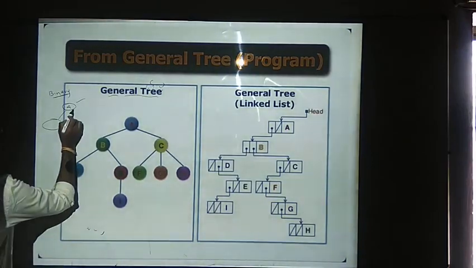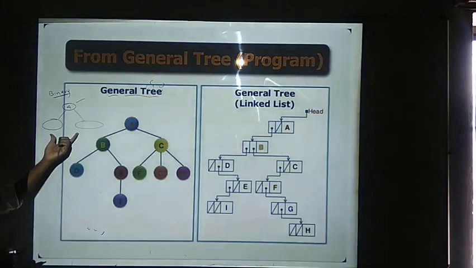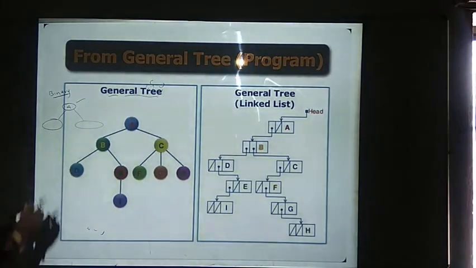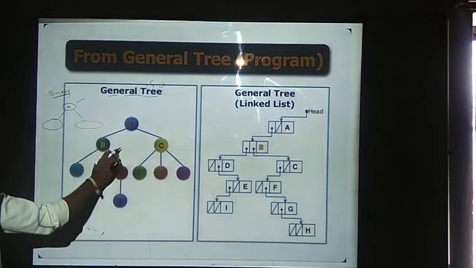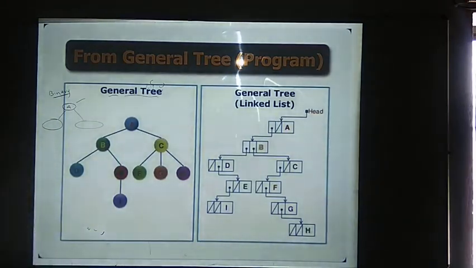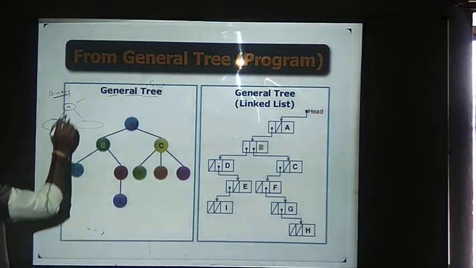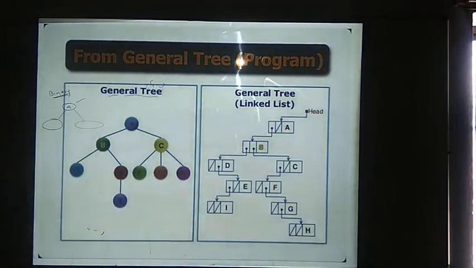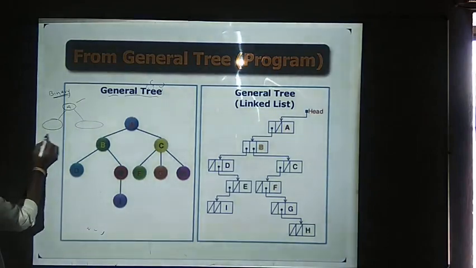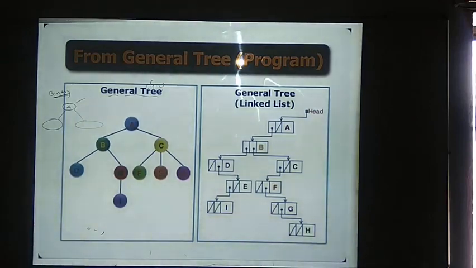It is having one child, I can say. But if you have two children, then it is called a binary tree, as it has two children over here. These two children, in turn, will again have children. If it has two children, then there is no problem. It should not have more than two children. That is the major rule and regulation that we follow in a binary tree. If you have one more child for this A, then that will not fall under a binary tree. Whatever the left node is, that will be called the left subtree. Whatever the right node is, that is called the right subtree. In this way, we will be discussing binary trees.